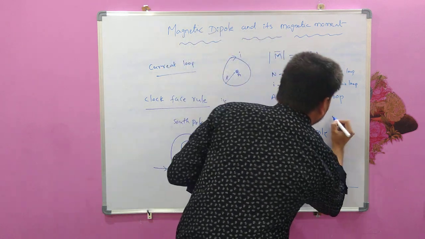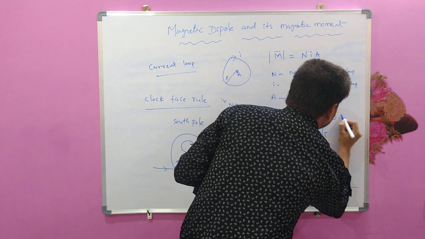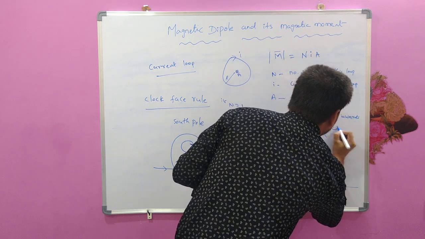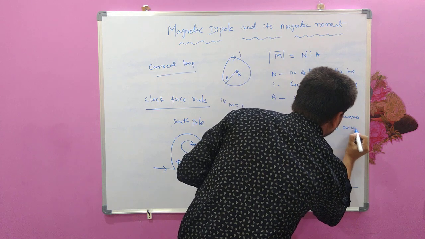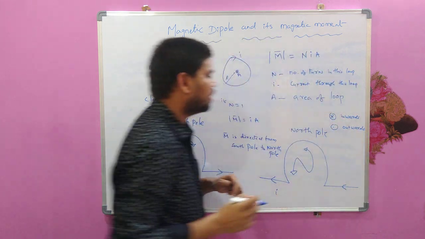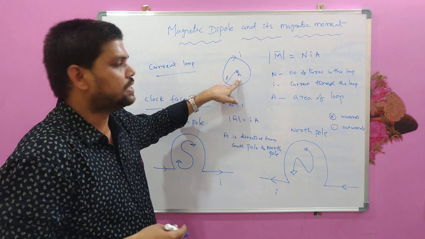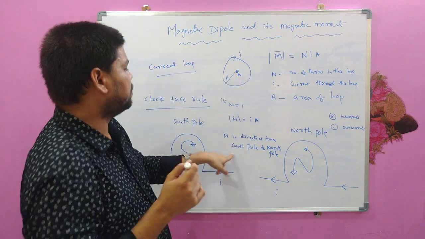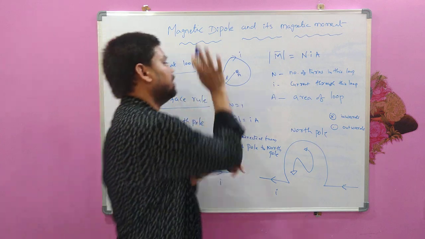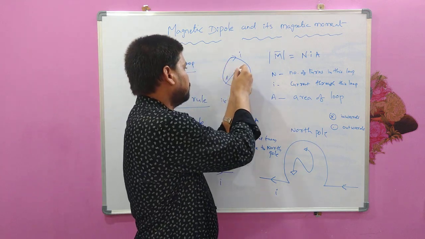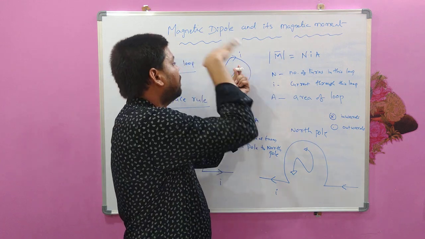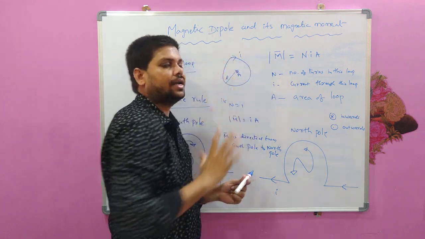Remember, the cross symbol is represented for inwards direction and the dot symbol is represented for outwards direction. And the magnetic moment direction in this particular case is inwards, because south pole to north pole: south is this side, north is that side.